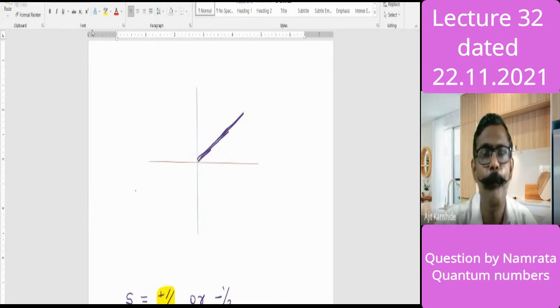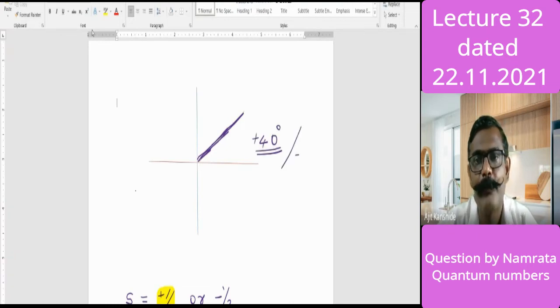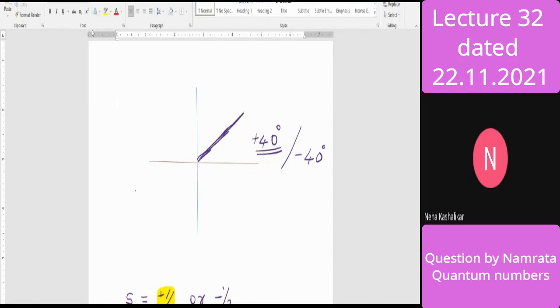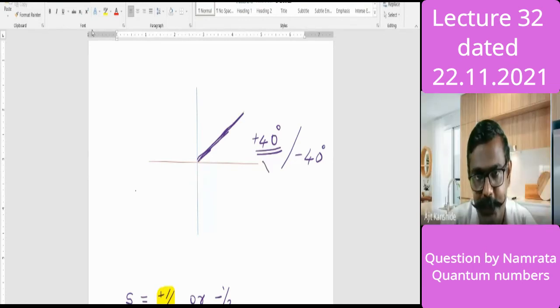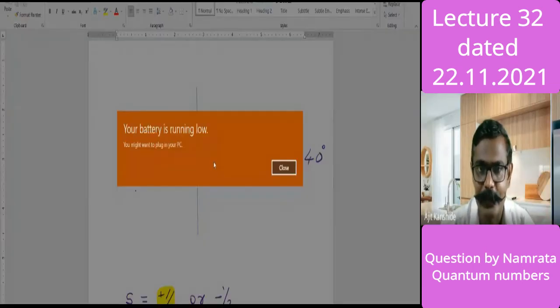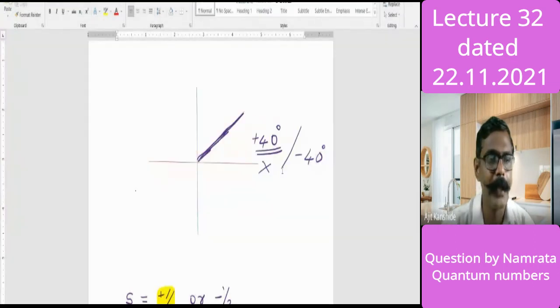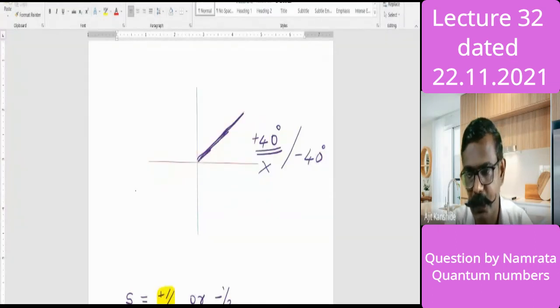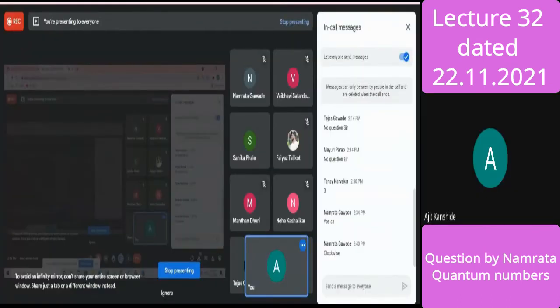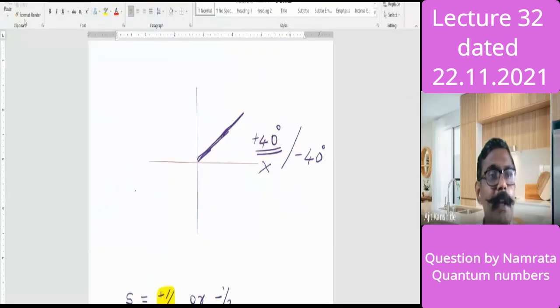This segment makes an angle. Suppose this angle is 40 degrees, then is the angle made by the segment plus 40 degrees or minus 40 degrees? Plus 40 degrees, sir. I'm talking about the x-axis. How will you measure the angle?